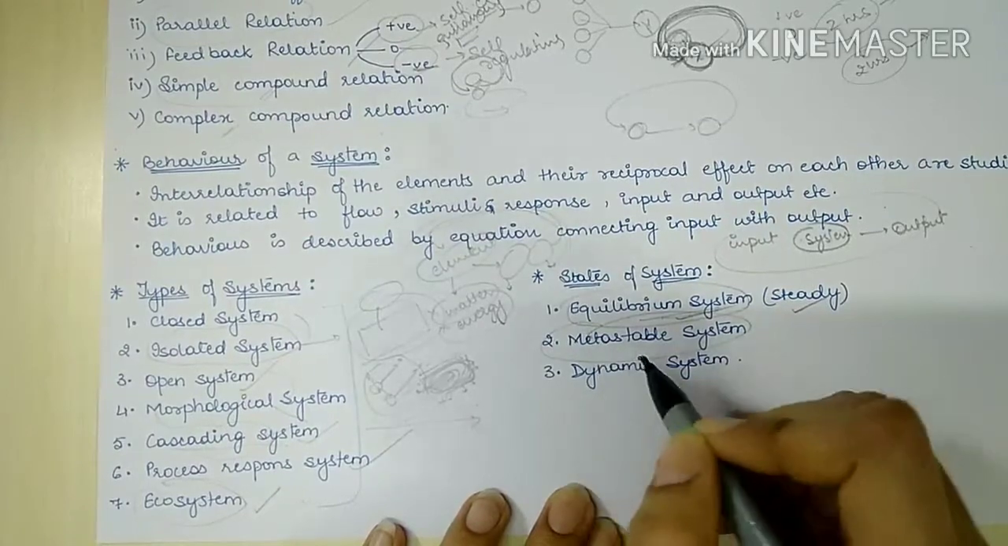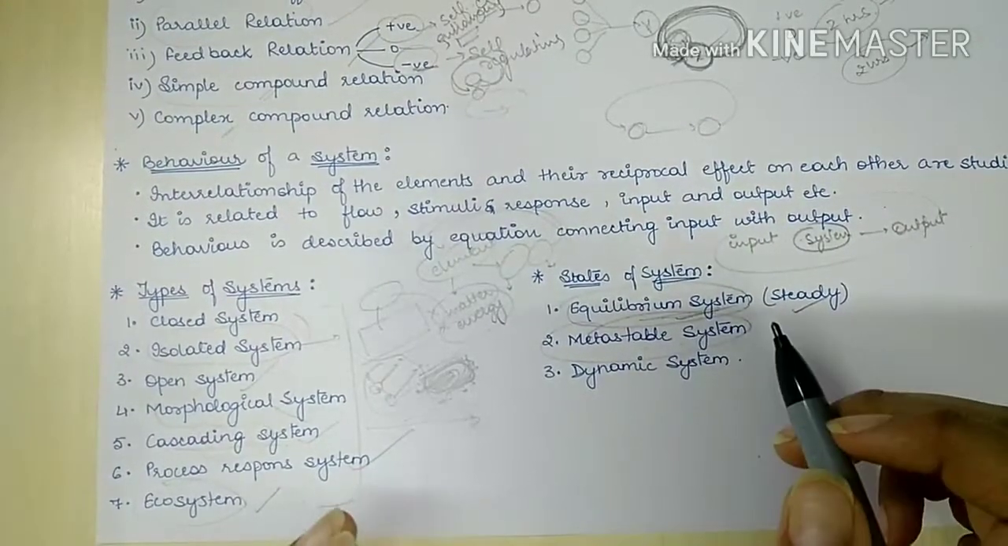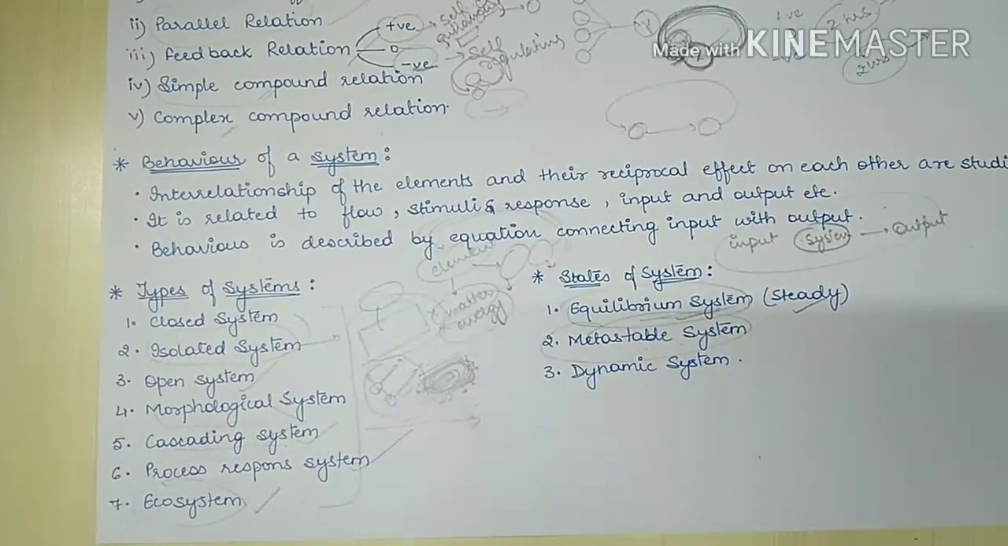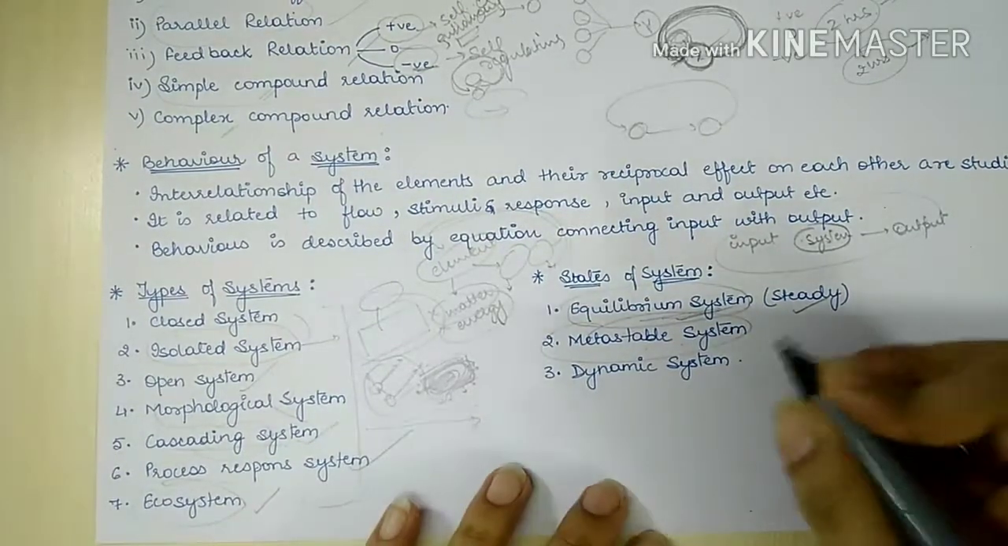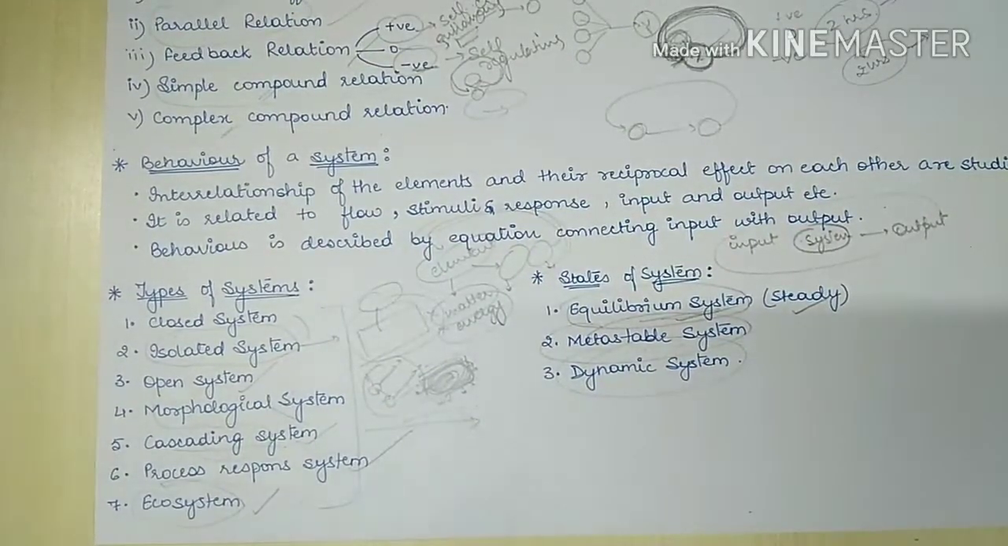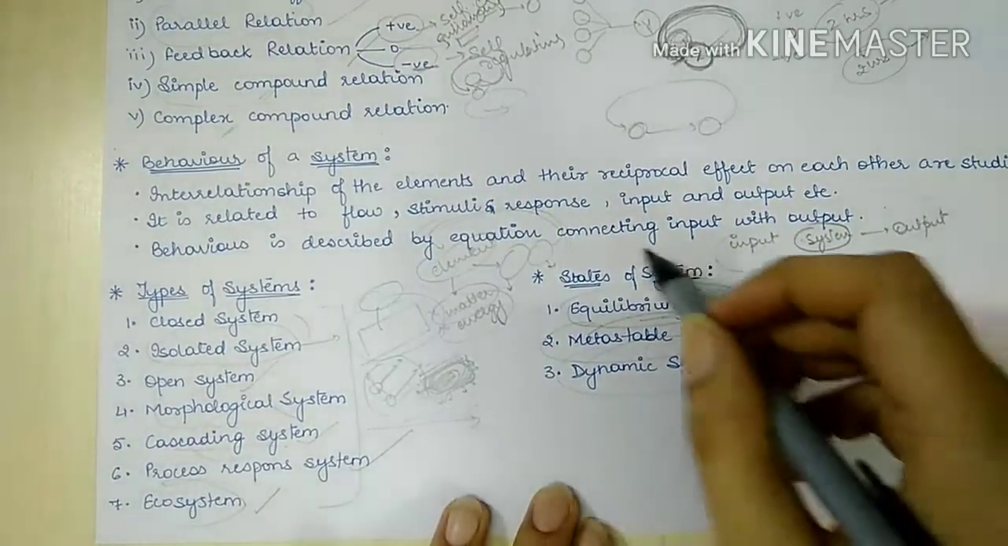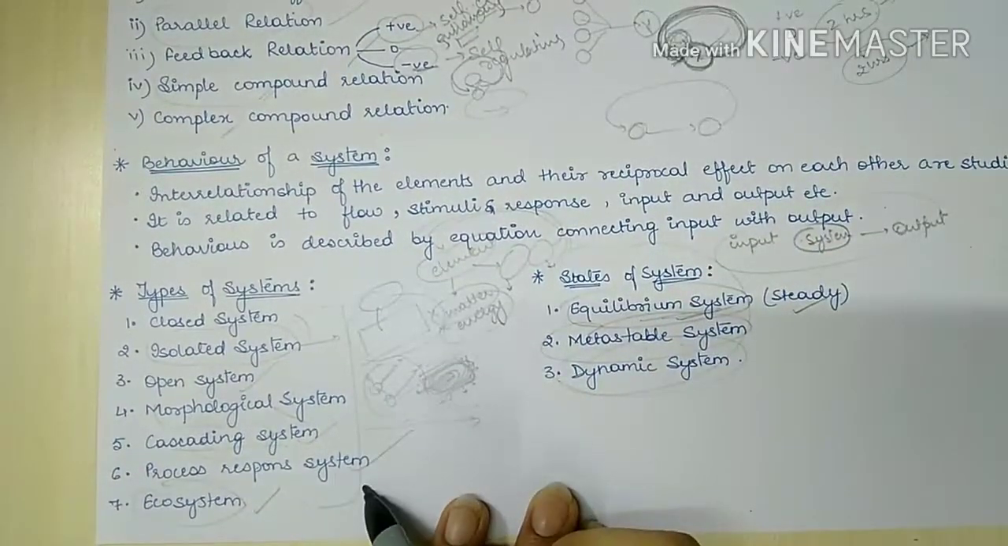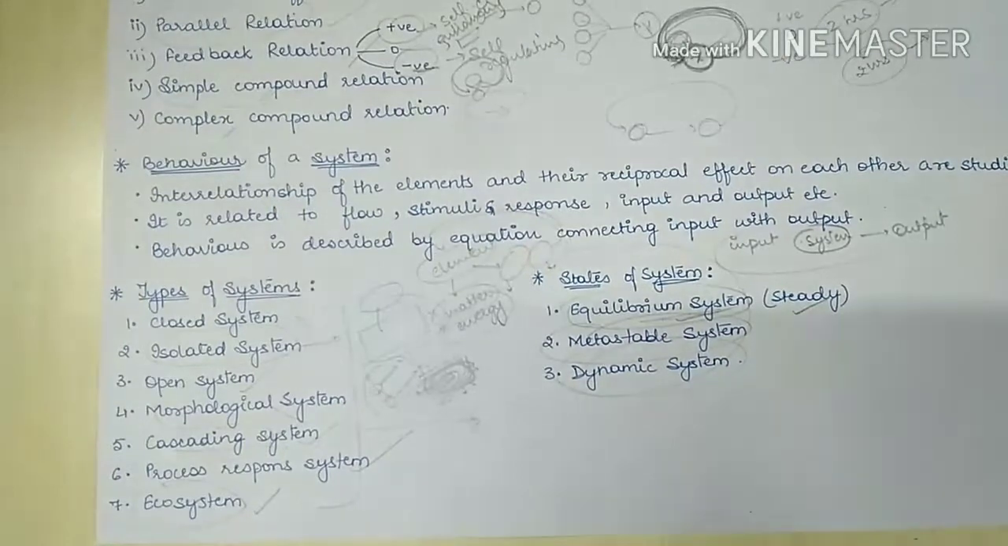Next, we have metastable system. This system is stable, but it tries to attain more stability. This type of system is already stable, but it tries more and more to attain much more stability. And lastly, we have the dynamic system, which keeps on changing, which is never stable. So these are the states of system, and these are the types of system, and all these systems are studied and analyzed under the system analysis model.